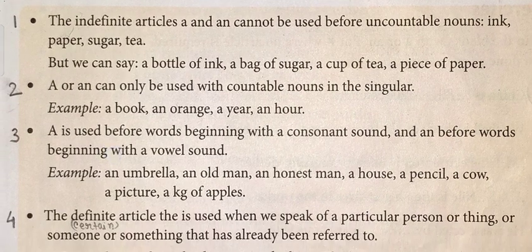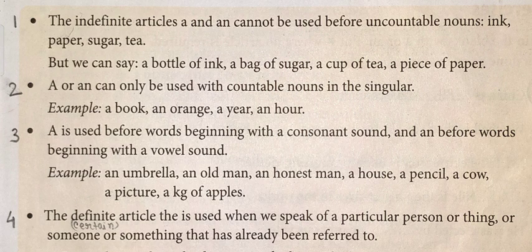Next rule: a or an can only be used with countable nouns in the singular. You know this rule. Here, a or an is used before a singular noun. A is used before words beginning with a consonant sound, and an before words beginning with a vowel sound.